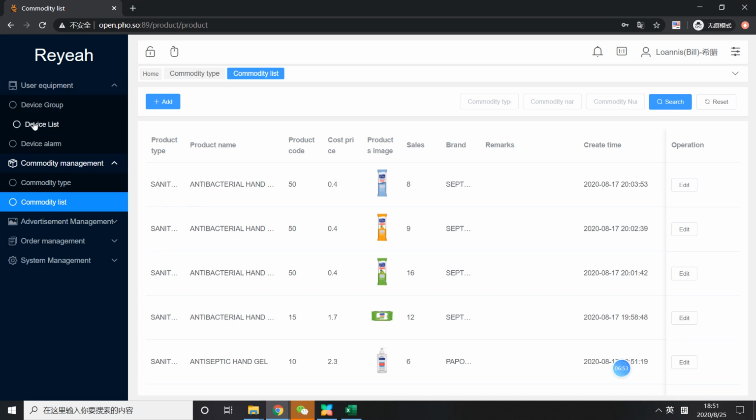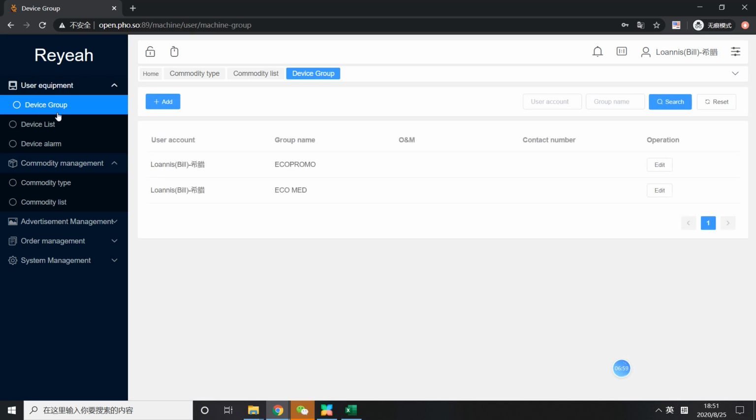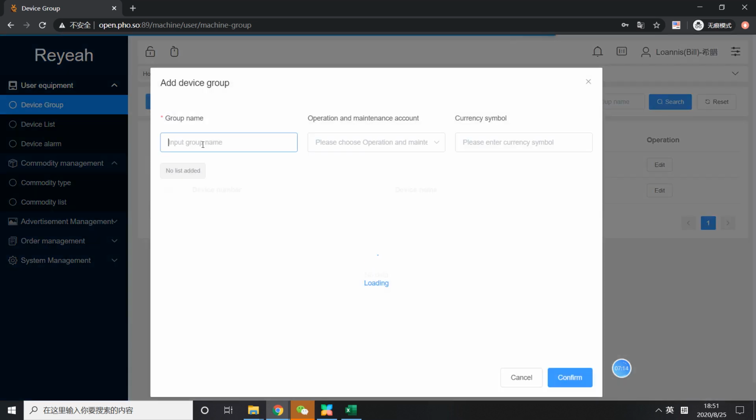Okay, first we still need to add the device group. The device group you need to add means you need to mention where these products will normally be located. As you can see, normally you can fill in something like the airport.